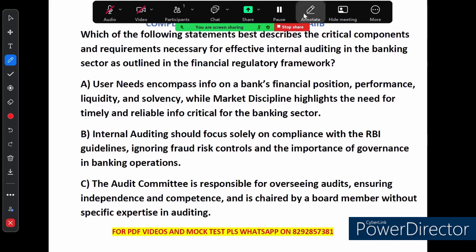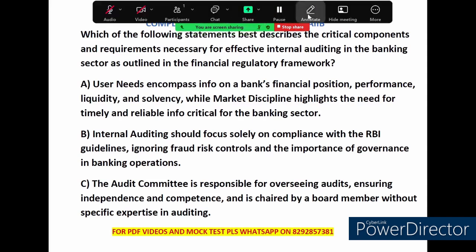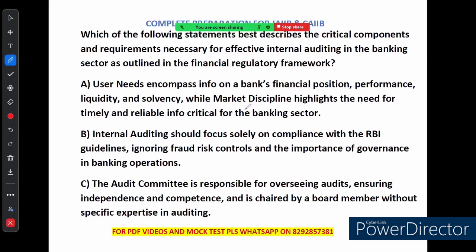Option A says that user needs encompass the bank's financial position, performance, liquidity and solvency, while market discipline highlights the need for timely and reliable information critical for the banking sector. Yes, option A accurately describes the key elements of effective internal auditing, including the need for timely and reliable information and the importance of market discipline. So option A is correct.